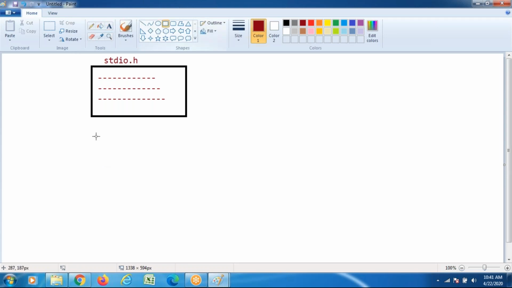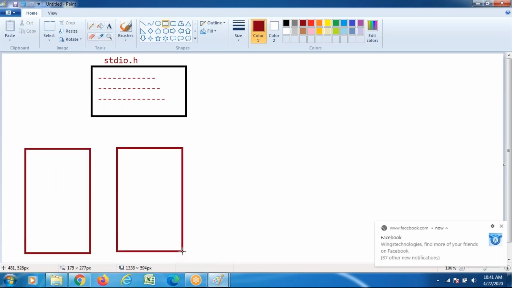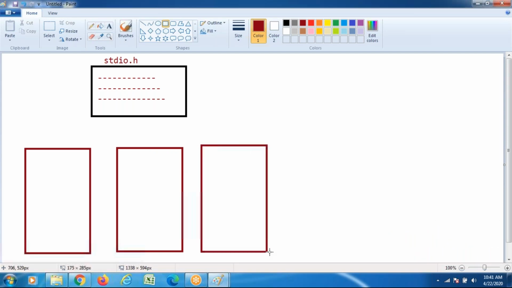Now I am writing multiple C programs. Program 1, first line hash include stdio.h. Program 2, first line hash include stdio.h. Program 3, first line hash include stdio.h.